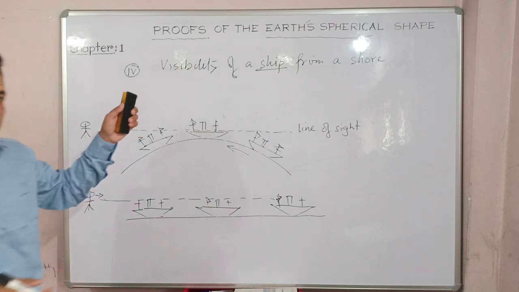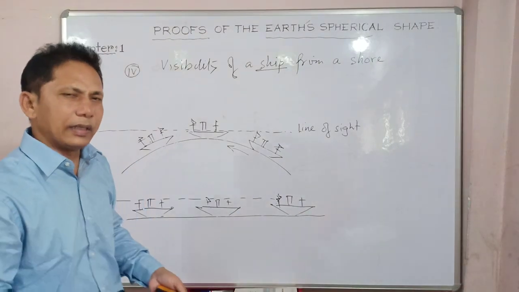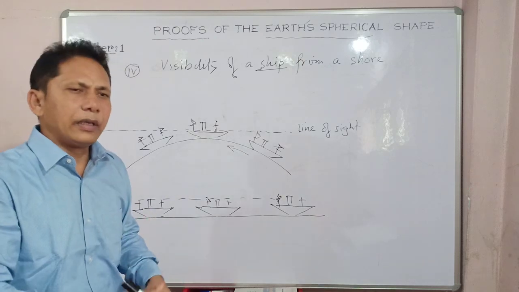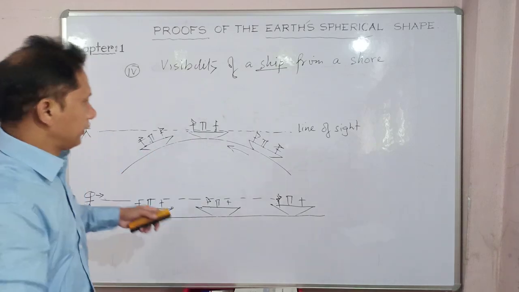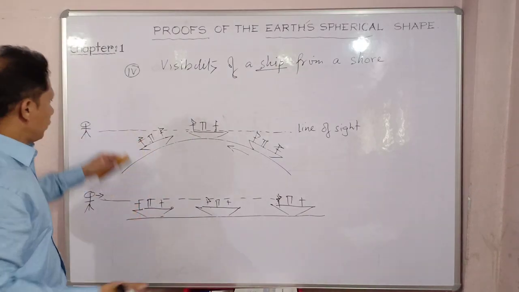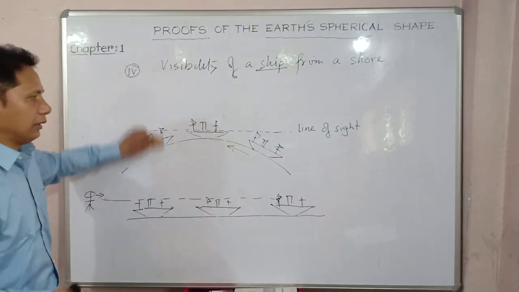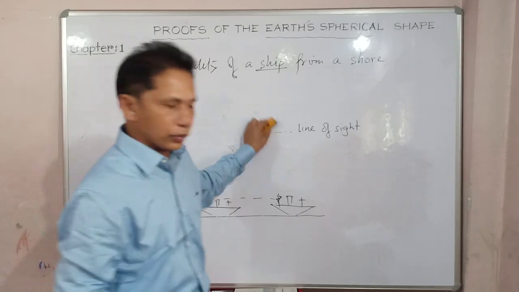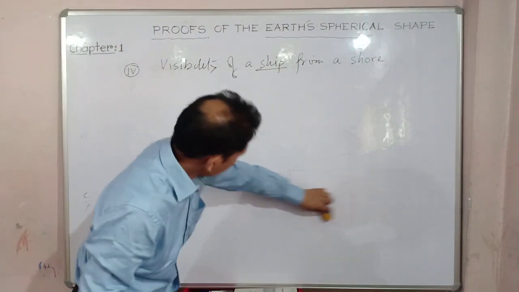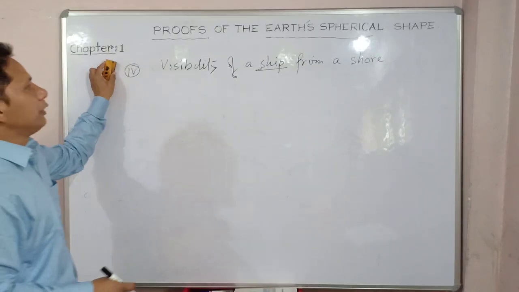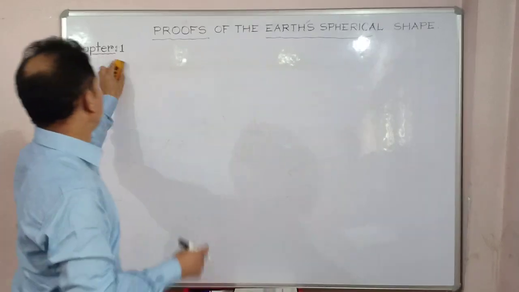Right. So I hope you have understood, and this is what you learned in your junior classes. This is again in class 9. So you better go through it diagrammatically with a clear concept. This special session is mainly for that purpose only. Very simple. The way of explanation covers the main basic things, because it is in your syllabus. Let's go through the next. So this is the proof of the ship approaching.